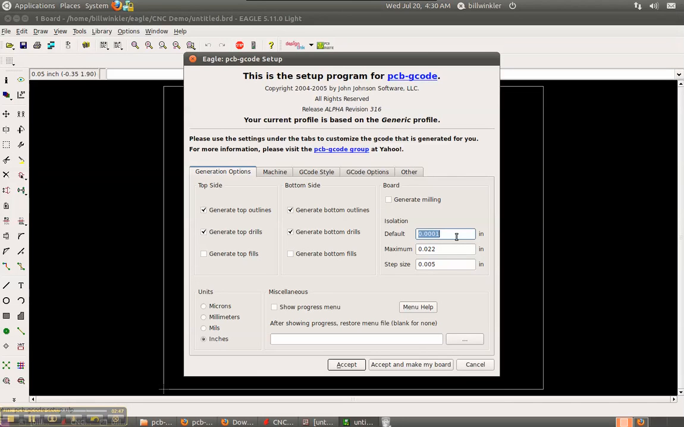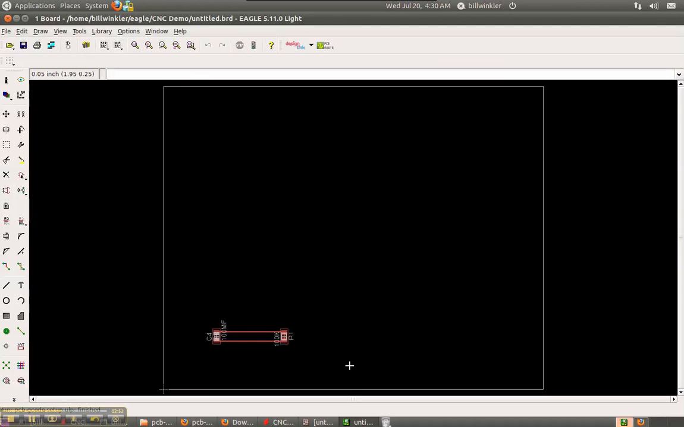Those are on the paper list. I won't go through those right now, but we'll accept these. Now we should be good to go. If we now run PCB-GCODE, this will generate out the G-code file when it finishes.